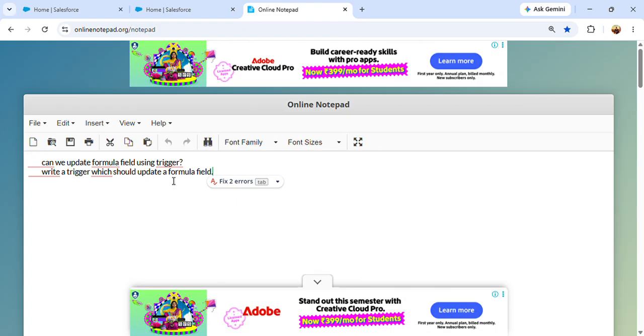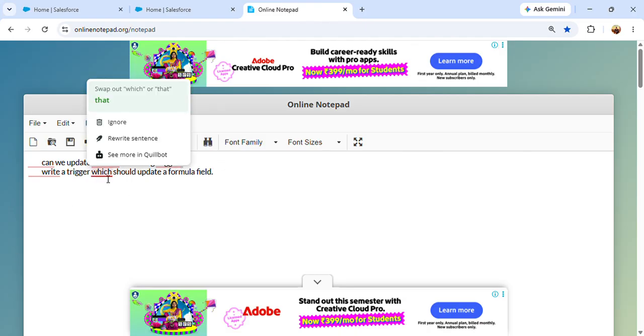What we say, the general answer is yes or no, and that is basically no, as we can't update a formula field using a trigger or flow. So how can we update that one? Actually the interviewer wants to know what your approach will be and how you can update that one, so let's try to update that one.